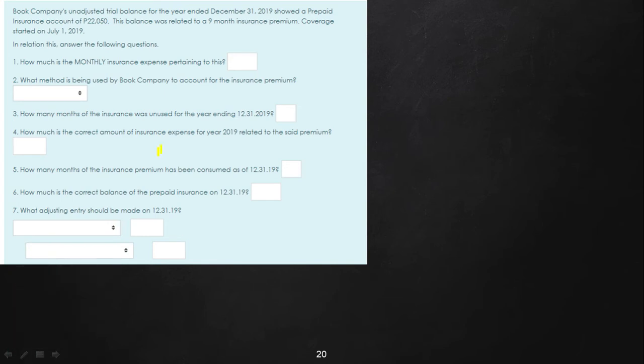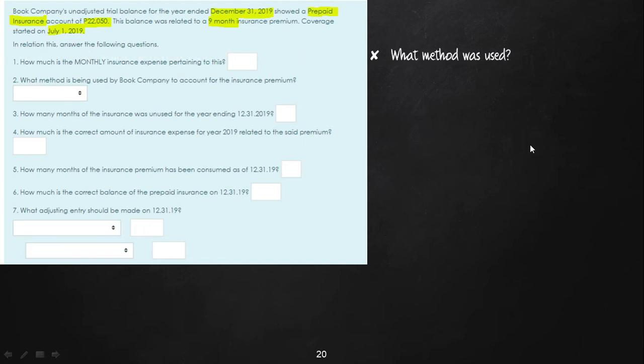First important information, December 31 is the year-end. Second, the unadjusted balance is under the prepaid insurance account. Third, the amount pertaining to this is 22,050. Next, the 22,050 is good for 9 months. Another important information, the coverage started on July 1. So let us now answer the following questions.